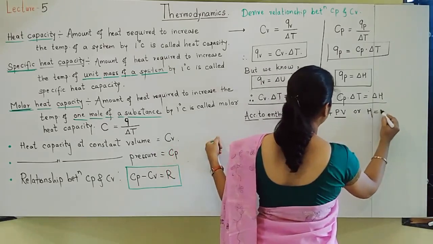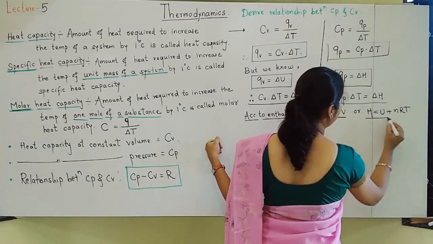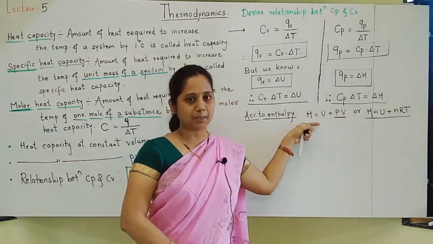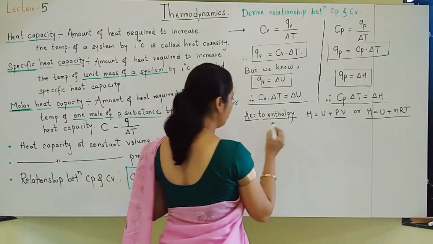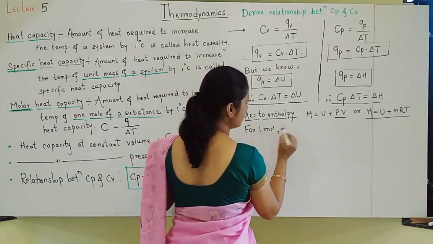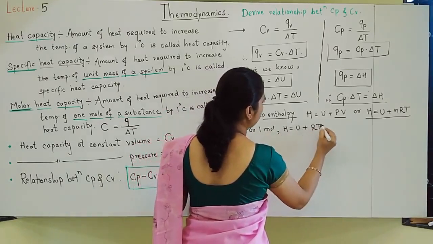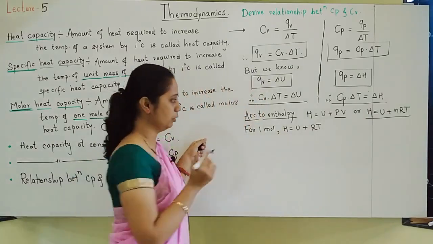So H is equal to U plus nRT. For 1 mole, I will write H is equal to U plus RT.